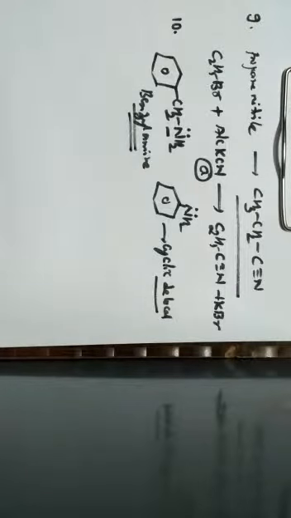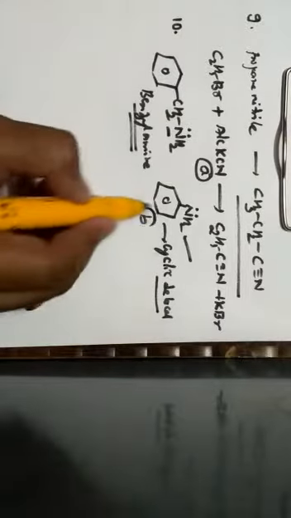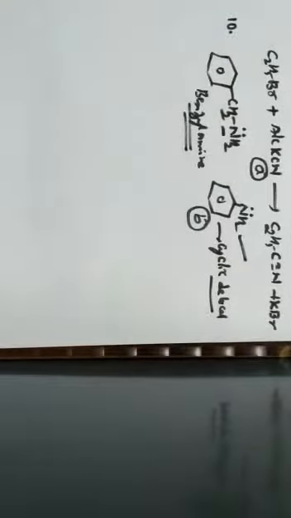When we go through the options, here the lone pair of electrons on nitrogen atom in benzylamine is delocalized. No, that is wrong. The lone pair of electrons on nitrogen atom in aniline is delocalized. Yes, this is correct. Due to this particular reason, benzylamine is a stronger base than aniline, which is given by the option B. Next one, question number 11.